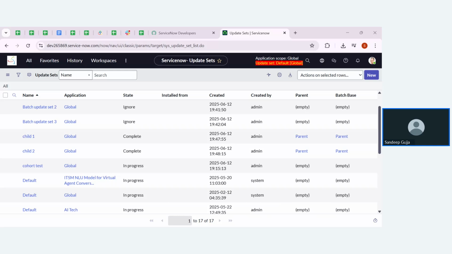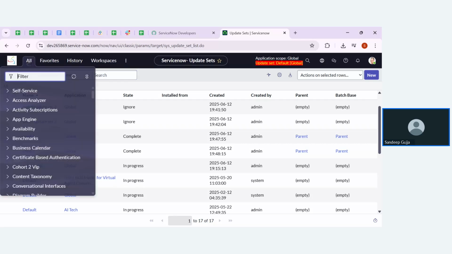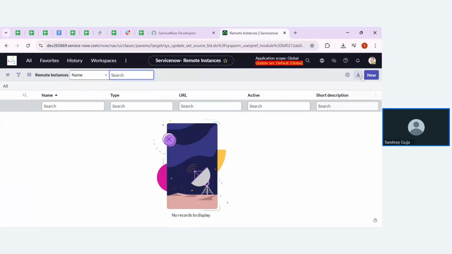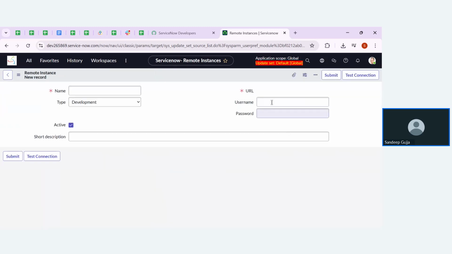Yeah, Harshita, that is very easy. What you need to do is open the second instance. In that, search for Update Sources. Click on that, and here I need to create a record. Then mention the credentials of the first instance, check the connection, and click on Submit. It will show one button, like the link in Retrieved Update Sets, called Retrieve Completed Update Sets. Click on that, and it will directly open the list of records that are in the complete state.